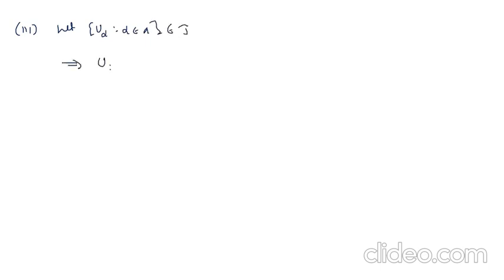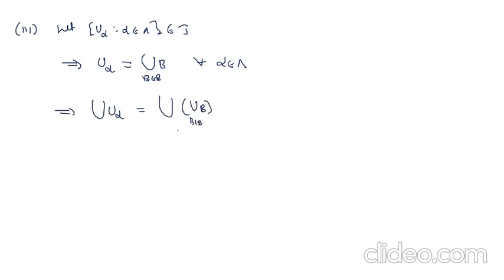That implies each U_alpha can be expressed as a union of B, B belongs to the basis, for all alpha belongs to Lambda. So we consider the union of U_alpha, which is nothing but the union of unions of B, where B belongs to the basis. Now the right side is a union of members of B. Therefore, we can say that the union of U_alpha can be expressed as a union of some members of B. That means the union of U_alpha also belongs to tau.